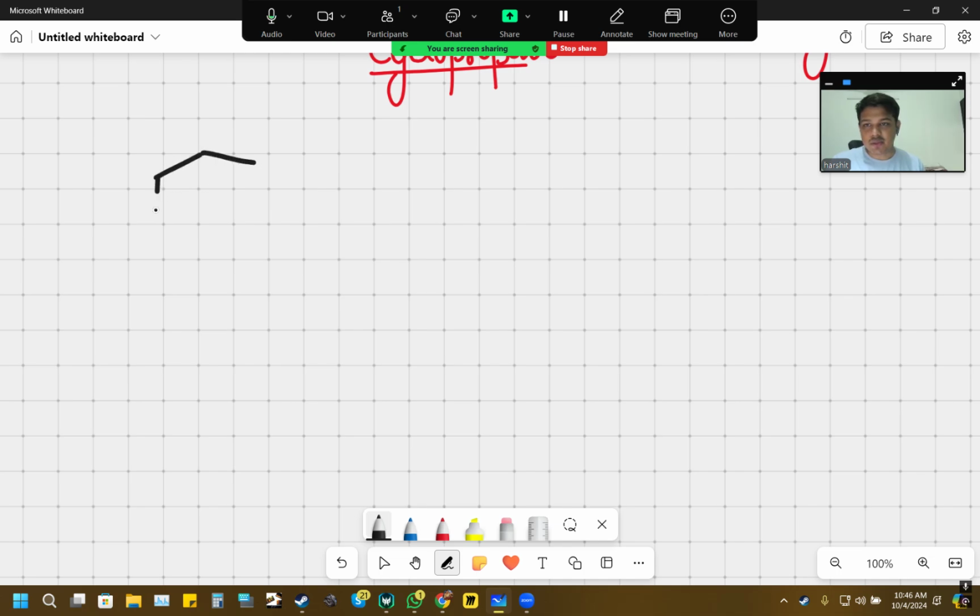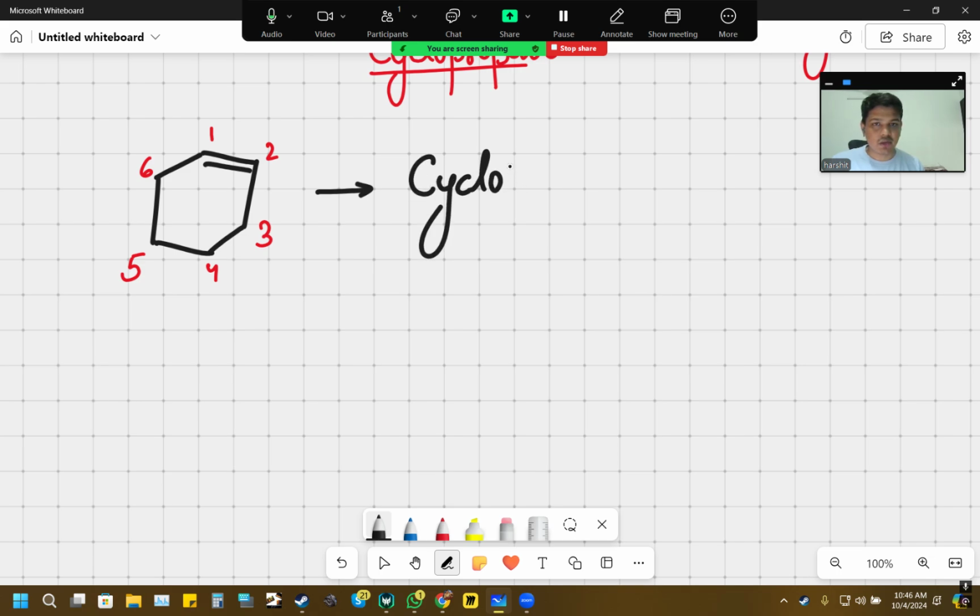Now, let's say I take this cycloalkane again, and I put one double bond here. Now again, if we try to do the nomenclature of this, what we will get is 1, 2, 3, 4, 5, and 6. Alright. Now if I try to do the nomenclature, I will use a prefix cyclo, hex, and on the first position I have a double bond, 1-ene, cyclohexene. Similarly, I can put another double bond right here. So then it becomes cyclohex-1,3-diene.